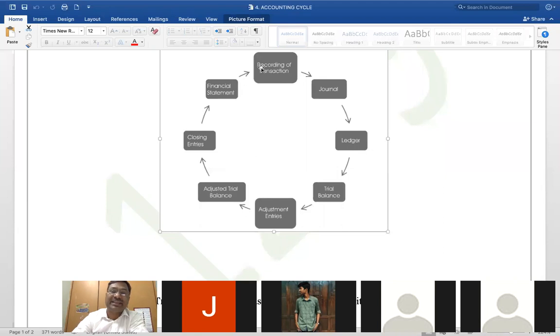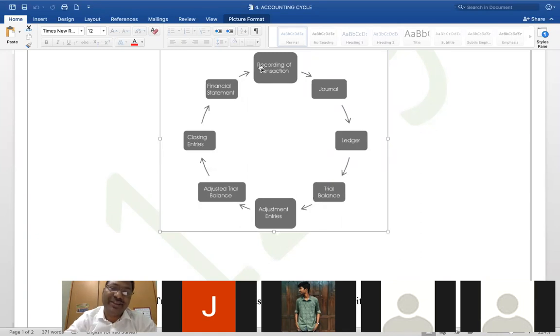So this is a cycle. What all you do in between 1st April of this year till the 31st March of the next year, what all happens in this year is sequentially arranged, and the sequential arrangement is the accounting cycle. Once 31st March is over, again the cycle starts from recording the business transactions, and goes on.